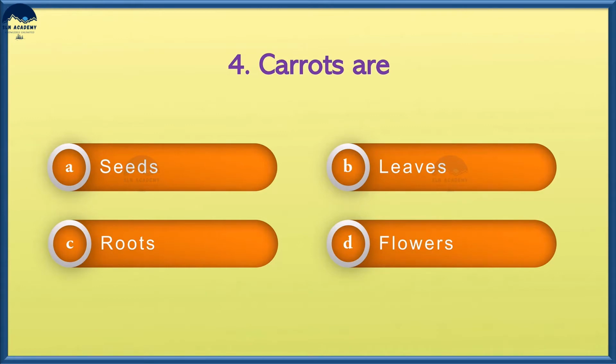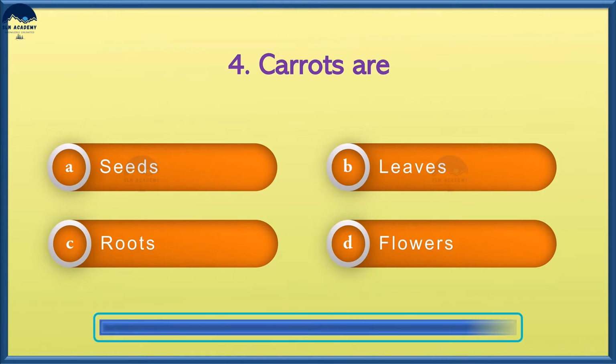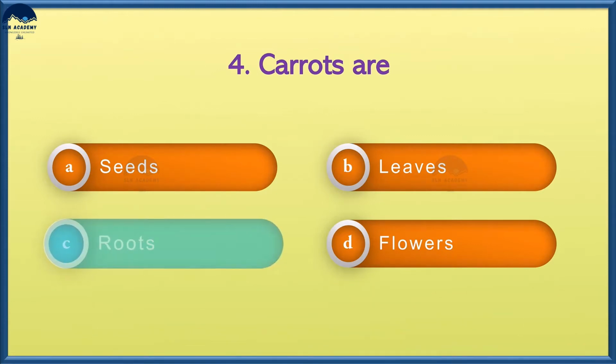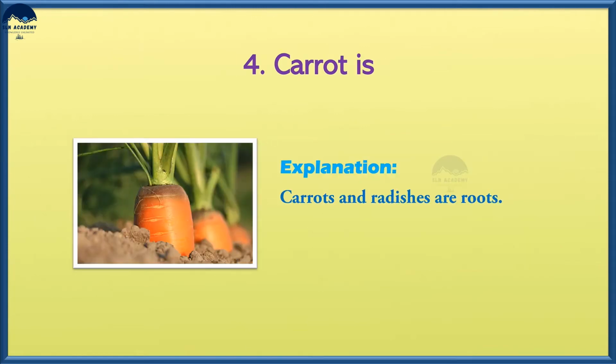Edible parts of carrots are option A, seeds, option B, leaves, option C, roots, and option D, flowers. And the answer is option C, roots. Carrots and radishes are roots.